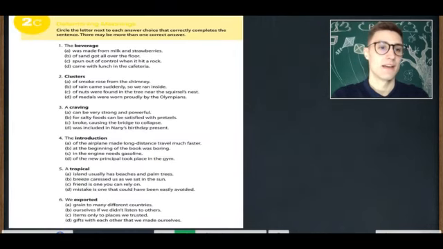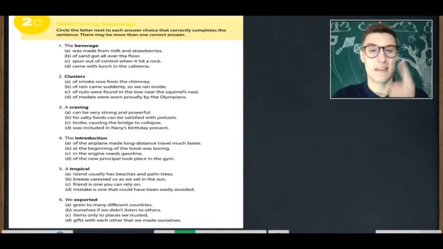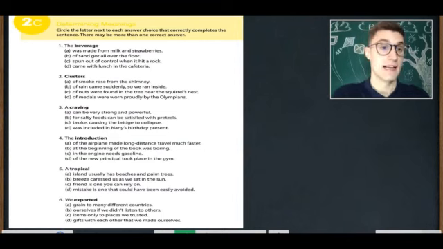Next, let's move on to 2C, Determining meanings. Circle the letter next to each answer choice that correctly completes the sentence. There may be more than one correct answer. Great. Let's begin with number 1.